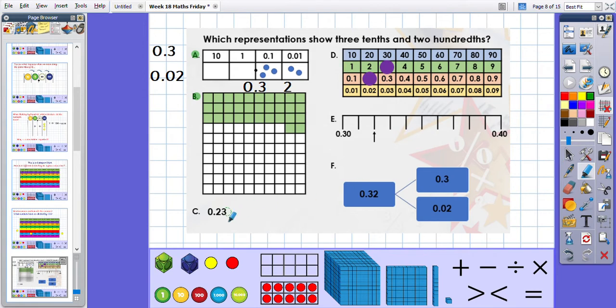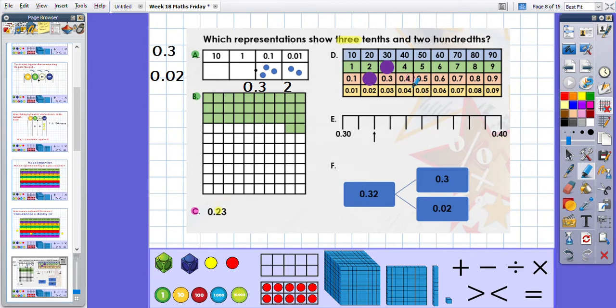Let's have a look at C. 0.23. Well, how many tenths have we got here? Let's just change colour. The tenths column is the one after the decimal point. So in this decimal, we have got 2 tenths. I need 3. Okay? So this one doesn't represent, we'll pink that one, it doesn't represent 3/10ths and 2 hundredths.